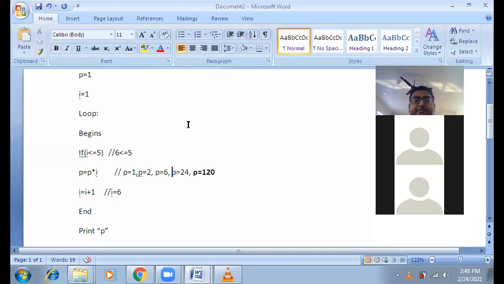Am I clear? Does anyone have any doubt? Yes, sir. This is the actual logic of finding the factorial of a number. Anyone has any doubt? Then you can ask me. Any sort of doubt, you can ask me.